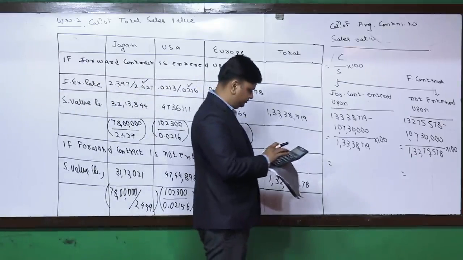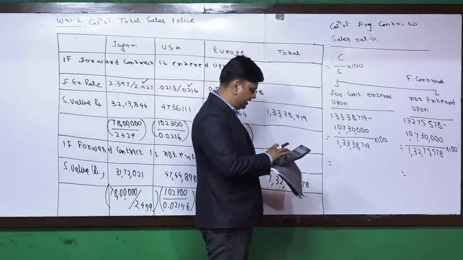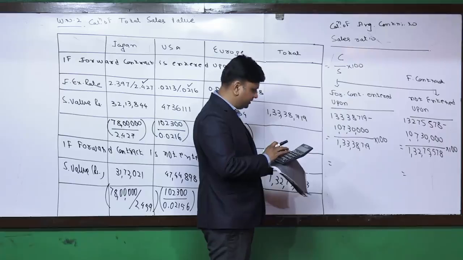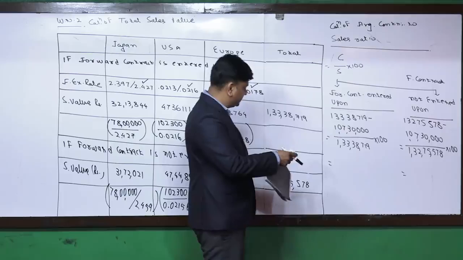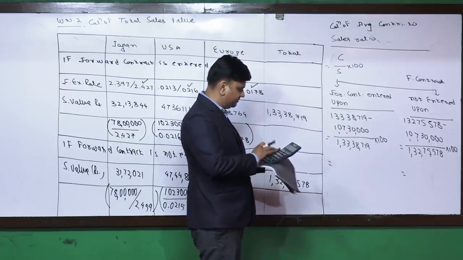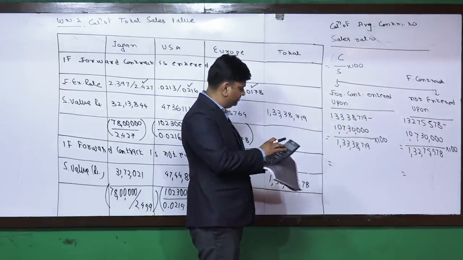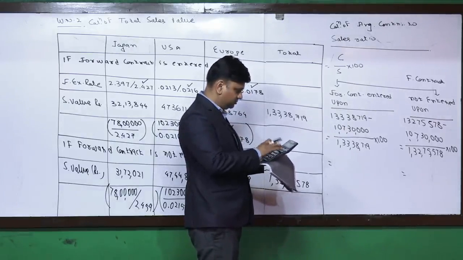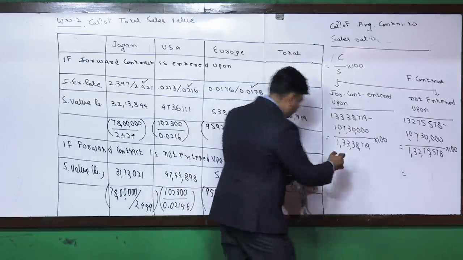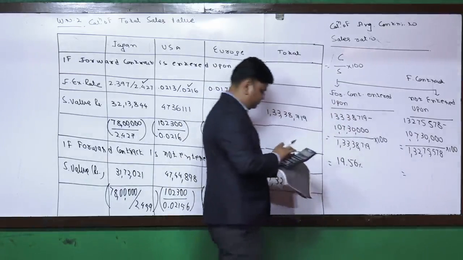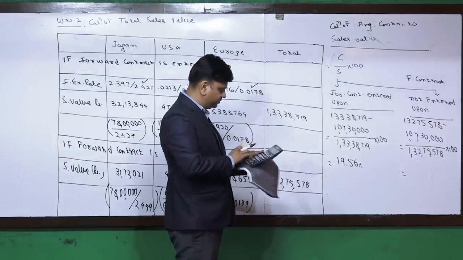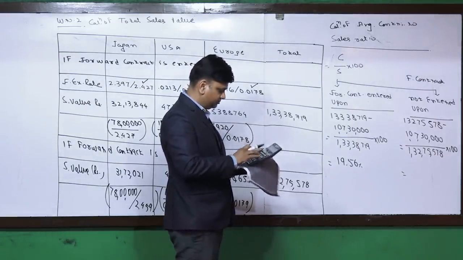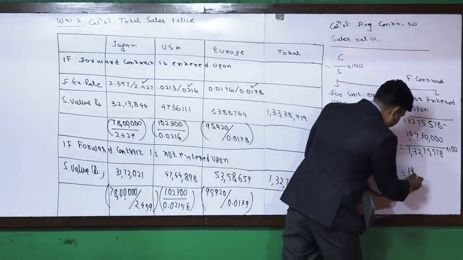So it is 1,33,38,719. From that 1,07,30,000 is deducted, and accordingly the answer will be found. 1,33,38,719 minus 1,07,30,000 comes to 19.56%. 1,32,75,578 minus 1,07,30,000 comes to 19.17%.